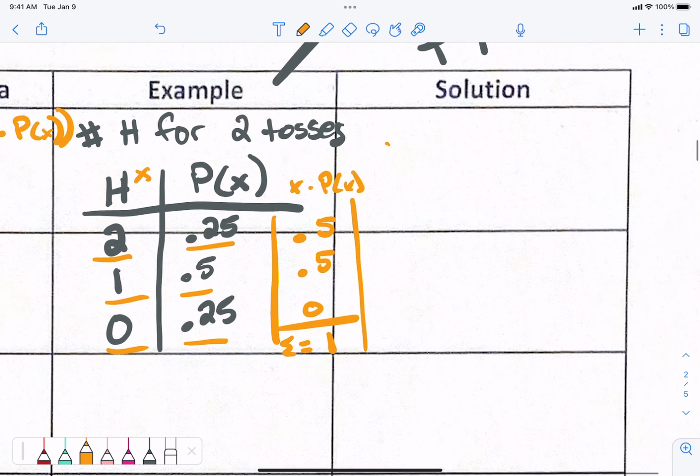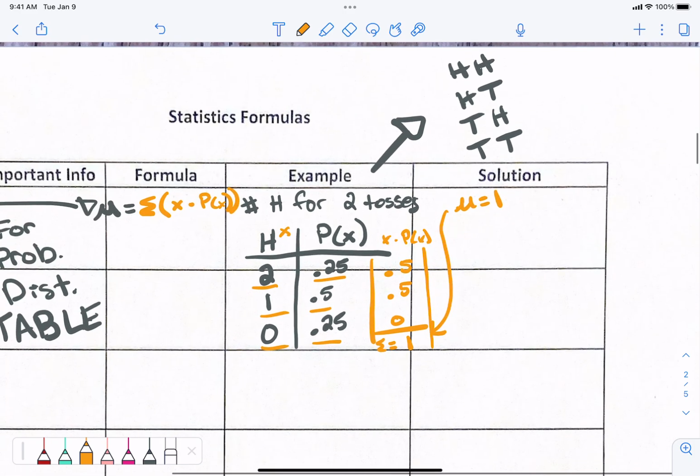So that means the mean, mu, is 1. Actually, the mean is easy. Mu equals 1. Okay, pay attention to these.